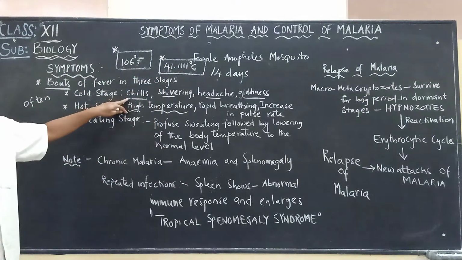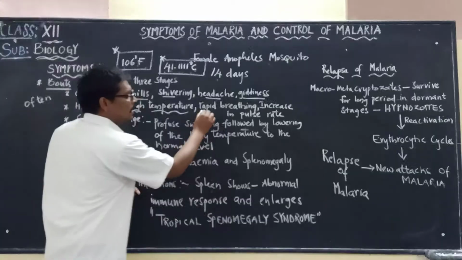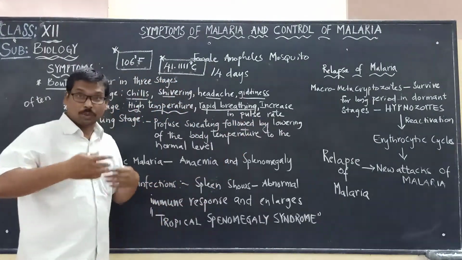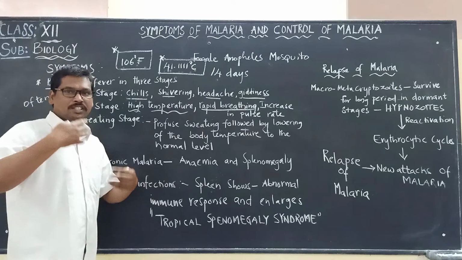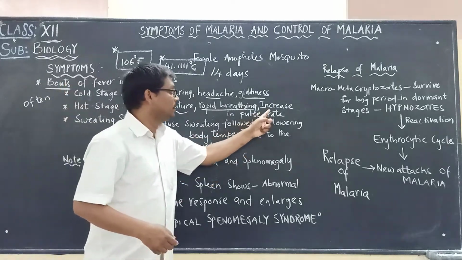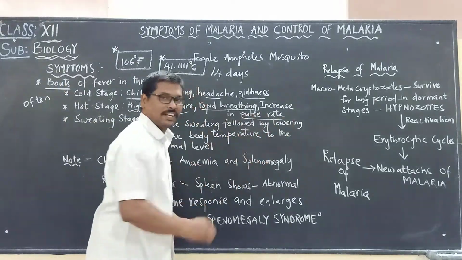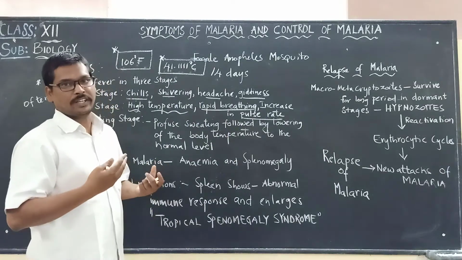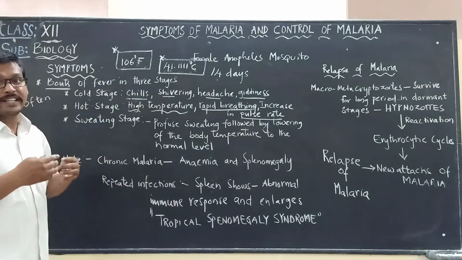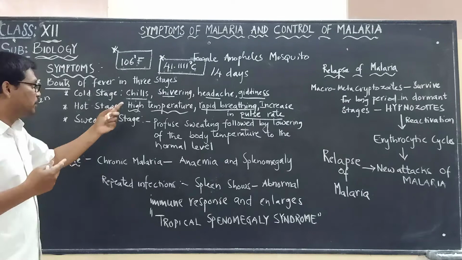High temperature will be there, and because of the high temperature, the person will show rapid breathing. They start breathing so fast, due to which there will be an increase in the pulse rate. This is what we see, and they get confused.